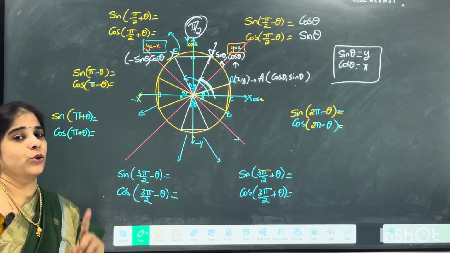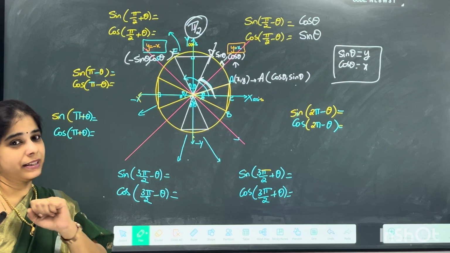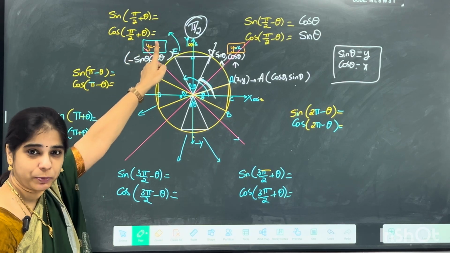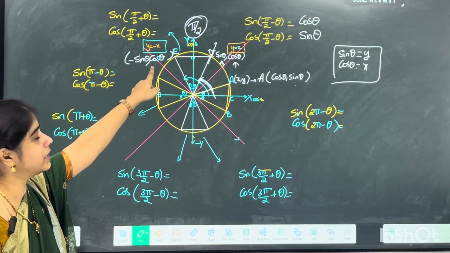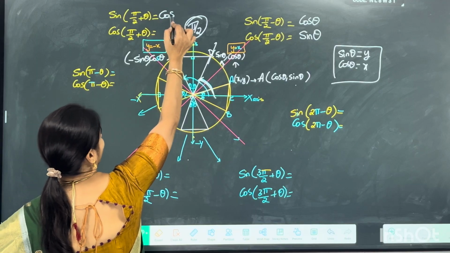So here also, what is your x coordinate? Cos. What is your y coordinate? Sin. So now my question is regarding sin of pi by 2 plus theta. So sine in the sense immediately it's y coordinate. What is its y coordinate? That is cos theta. So mention its y coordinate.